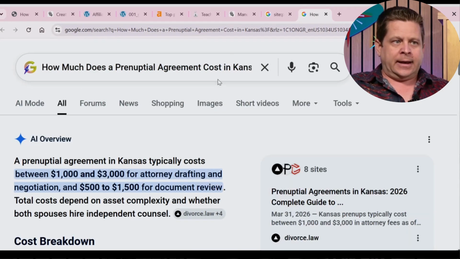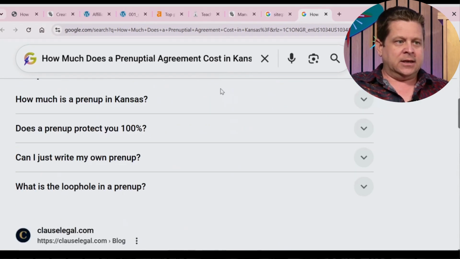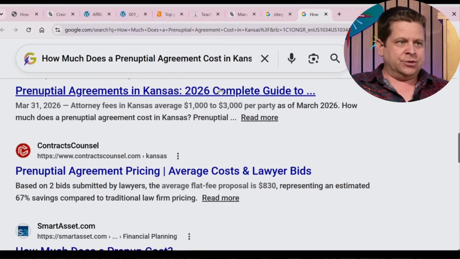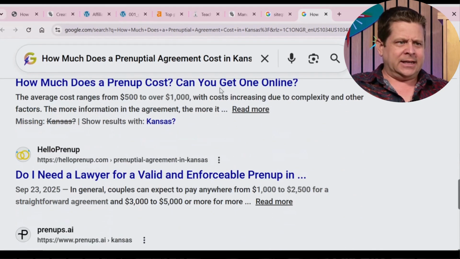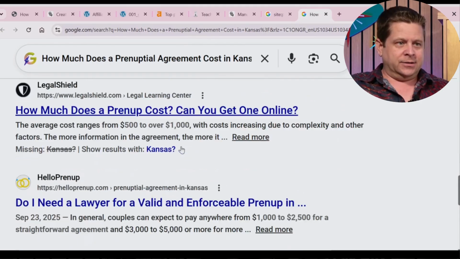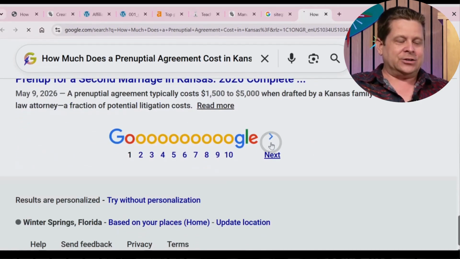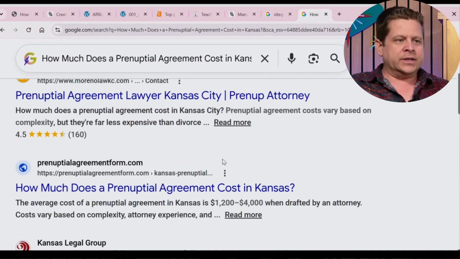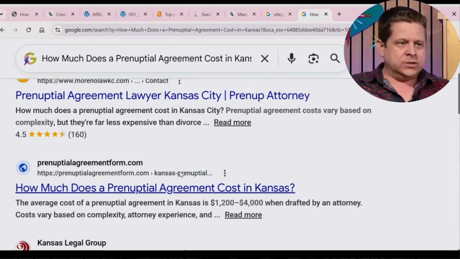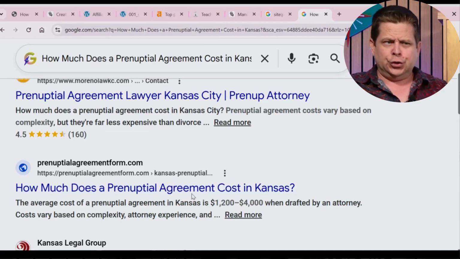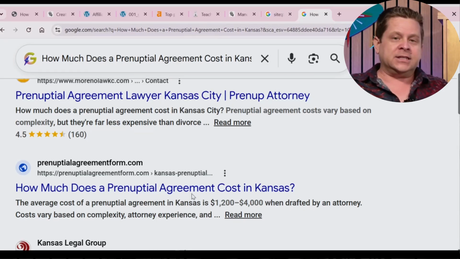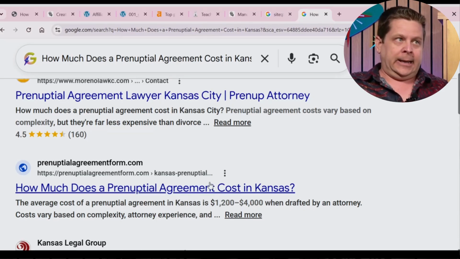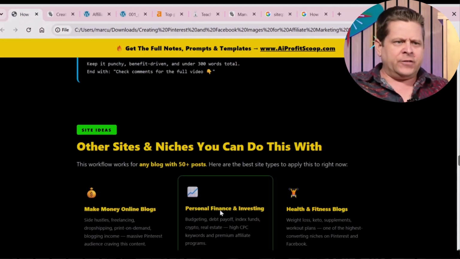This is super important. How much does a prenup cost in Kansas? We can see here we are actually ranking. I think it's like number 7 or something like that. See right there, Legal Shield. This is kind of thing. Those people would love that traffic. But going through and really focusing on what works always works if you're focusing on good stuff. And then, of course, this is ranking page 2. Am I going to get any traffic? Probably not much. So I'm going to go through and hit it with some of these images, right? Maybe I can go through and be like, hey, thinking about getting married, check out the prenup thing or whatever it is, right? Very, very straightforward.